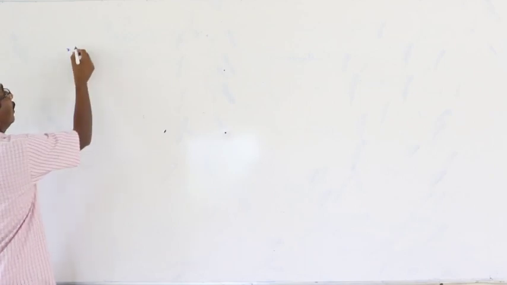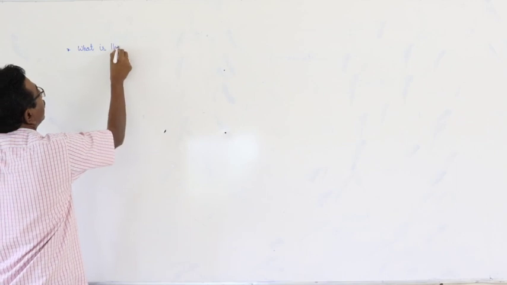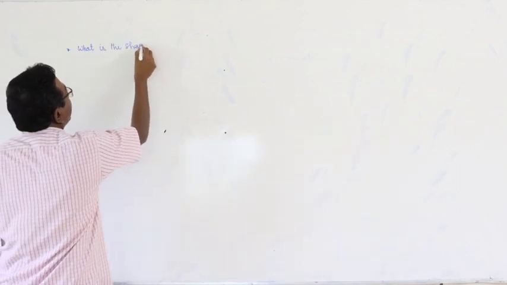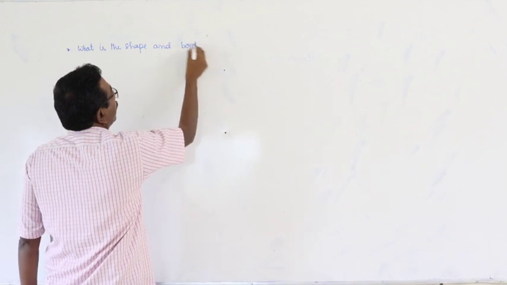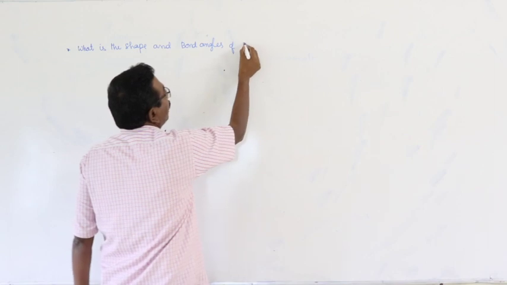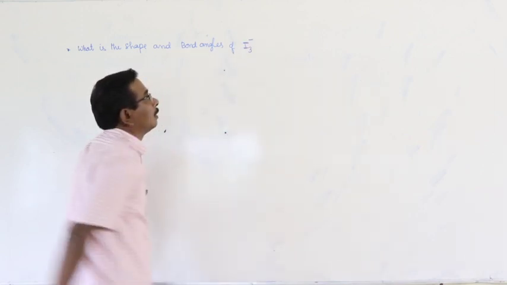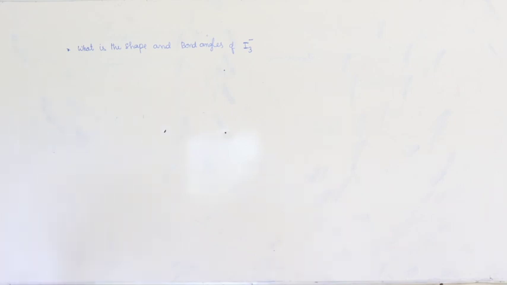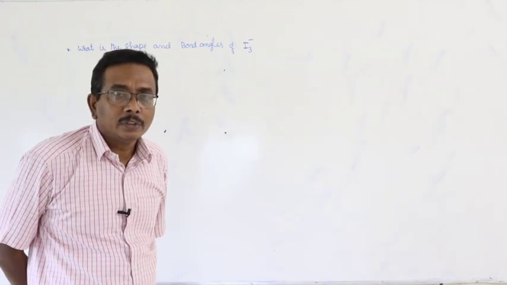Here, what is the shape and bond angles of I3 minus ion? You have no need to be confused. I3 minus ion, triiodide ion.